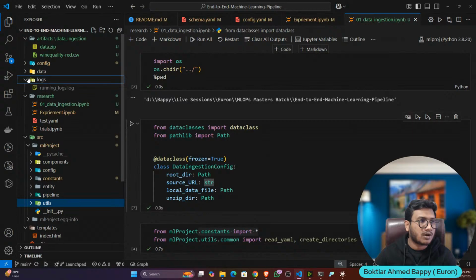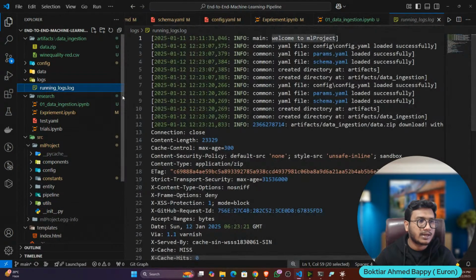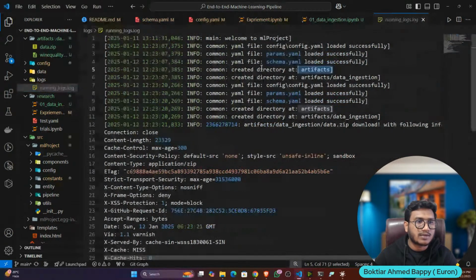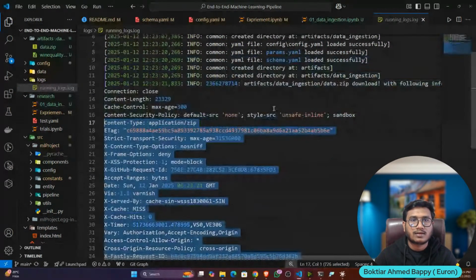And you can see the log folder as well. Inside running log, it has all the logs. That means it has started data ingestion, downloaded data, and this is the data size. Everything it has saved in the log file.